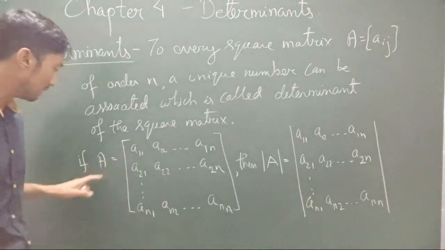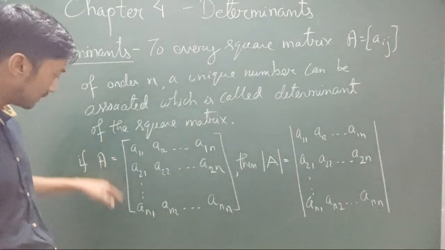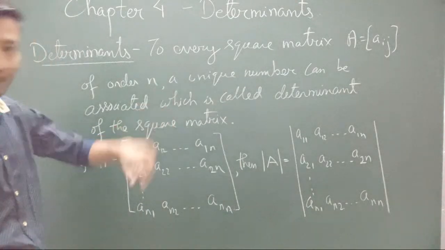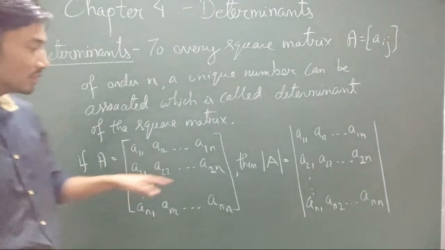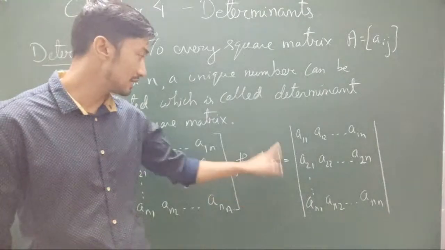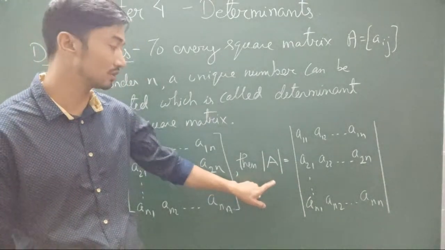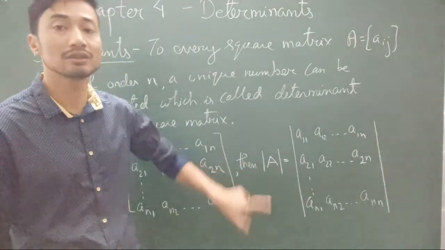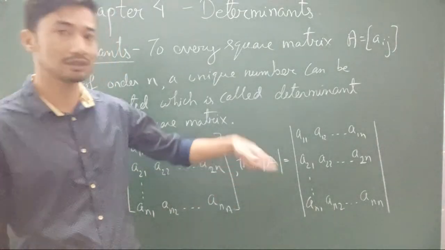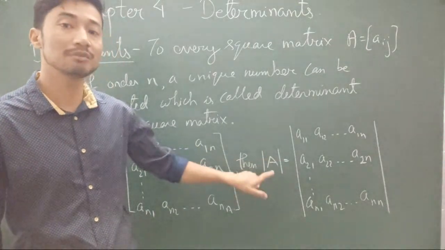So generally a square matrix, any matrix, we write it in terms of this box bracket or that round bracket. Now, when you go for determinant, this is a notation that we use, the determinant slash. It should not be read as modulus. It's not like modulus of A. No, this is determinant of A, where A is not just any number, it's a matrix. So we will be reading it as determinant of A.